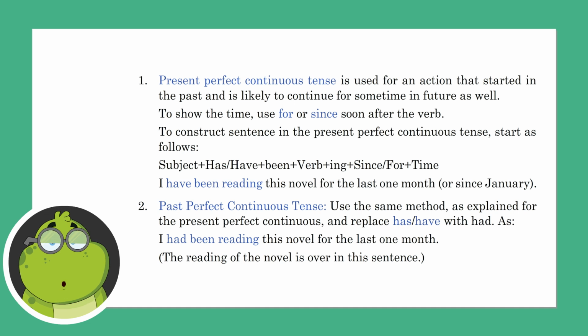Past perfect continuous tense. Use the same method as explained for the present perfect continuous and replace has or have with had, as I had been reading this novel for the last 1 month. The reading of the novel is over in this sentence.